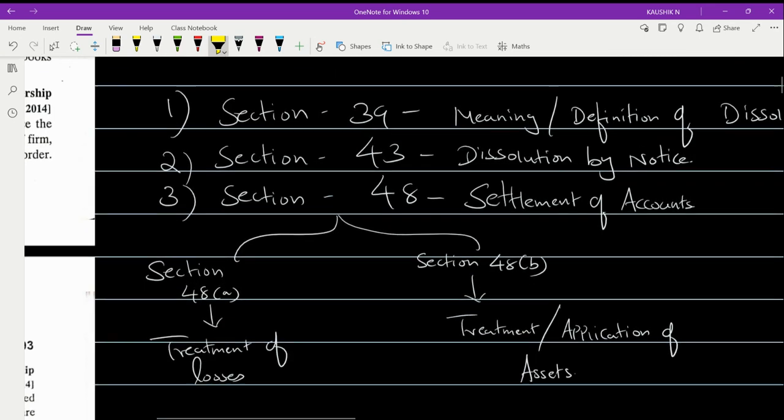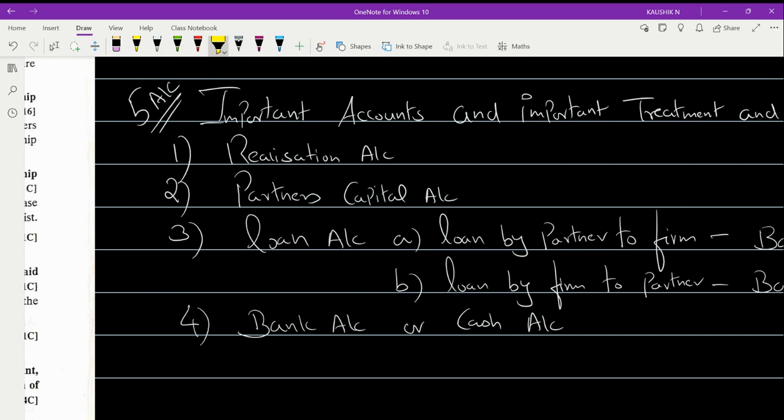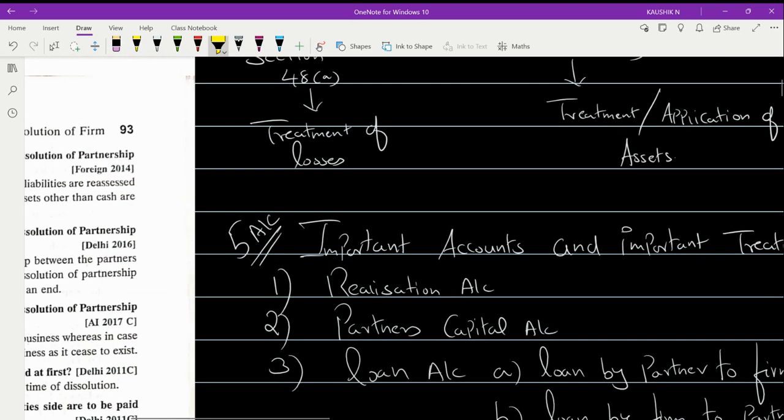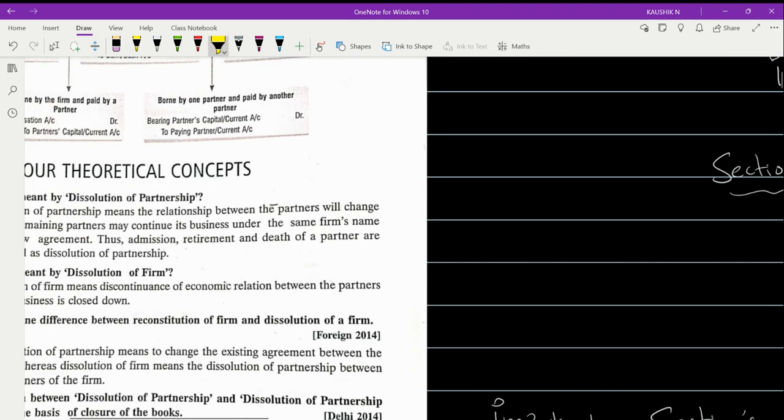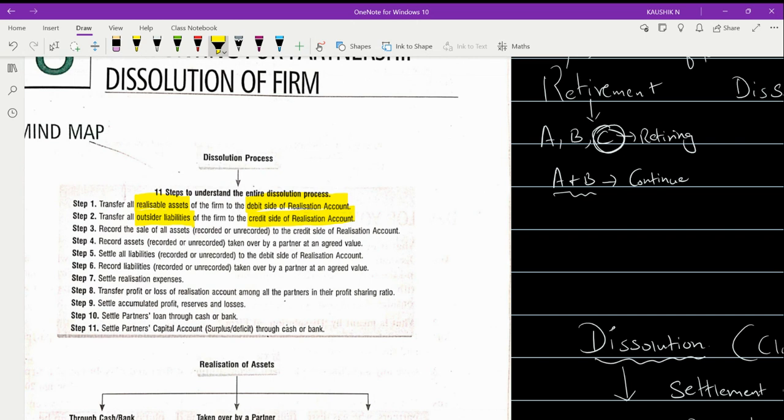One, the loan what we have derived from the partner, or the loan what we have given to the partner. But partner becomes an internal liability. It is not an external liability or third party. So here they are saying the third party's loan or the third party's liability, which is nothing but the bank loan or else the loan what you have got from your partner's wife, anything such that. So outsider's liability will be brought to the credit side.